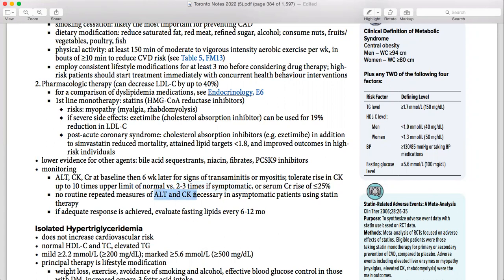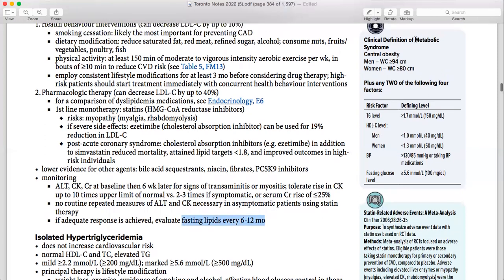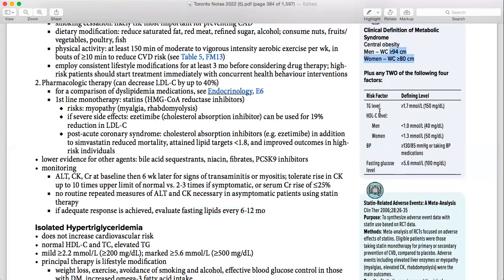Once it has settled down, you don't need to keep repeating it again and again. In an asymptomatic patient, you don't need to repeat it. If an adequate response is achieved, when are you going to repeat it again? 6 to 12 months. Then comes the metabolic syndrome: obesity, with waist circumference more than 94 for men and more than 80 for women. In endocrinology, waist circumference is different in different populations, so just go over there and see a little bit about it. At least remember this general one.